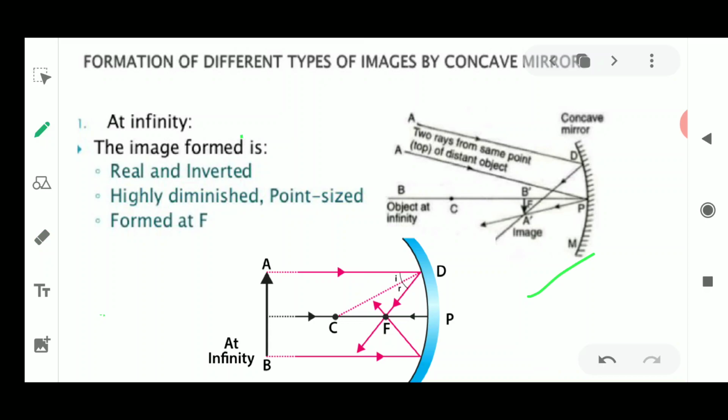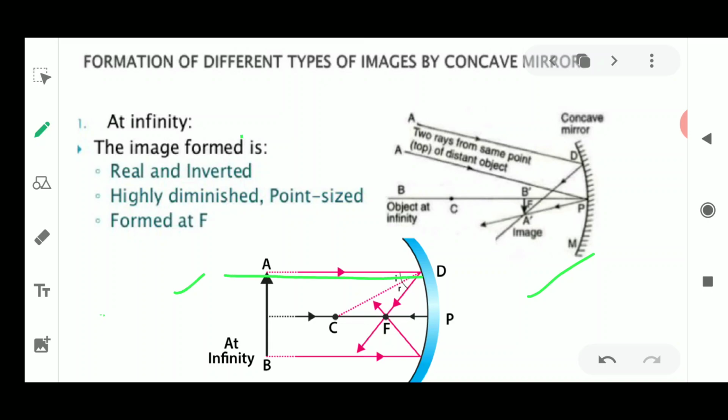I think this image is not clear, so I have used another image also for understanding. Now here the rule is changed somewhat. Only one rule is being used here, where if the object is kept at infinity, the rays could come from anywhere. So we were talking about two oblique rays. Now here, if the ray is coming in a straight line, it is parallel to the principal axis.